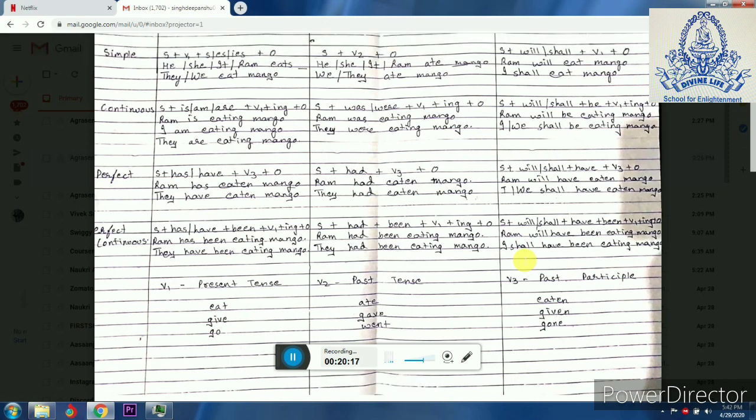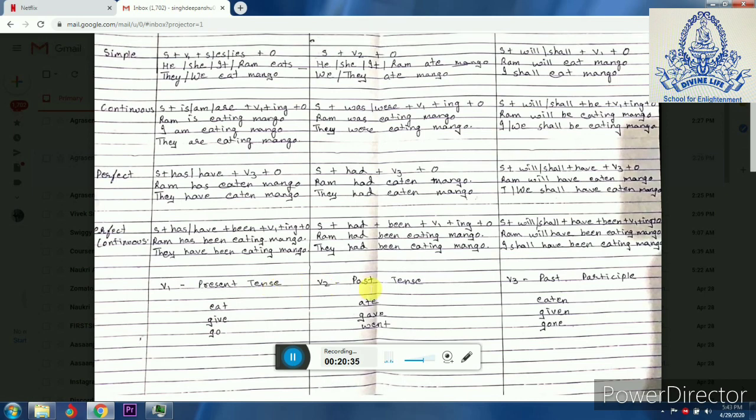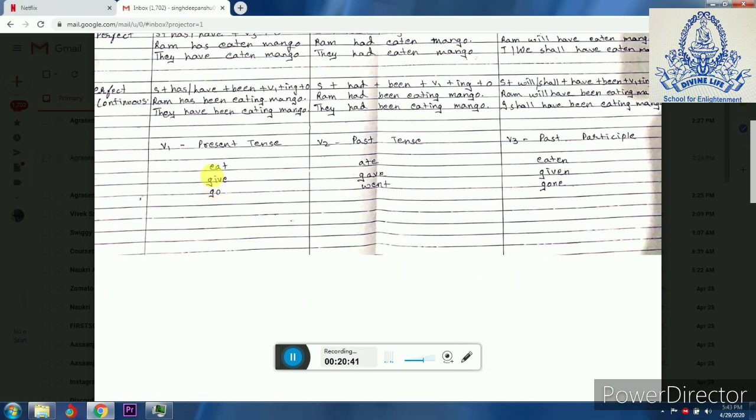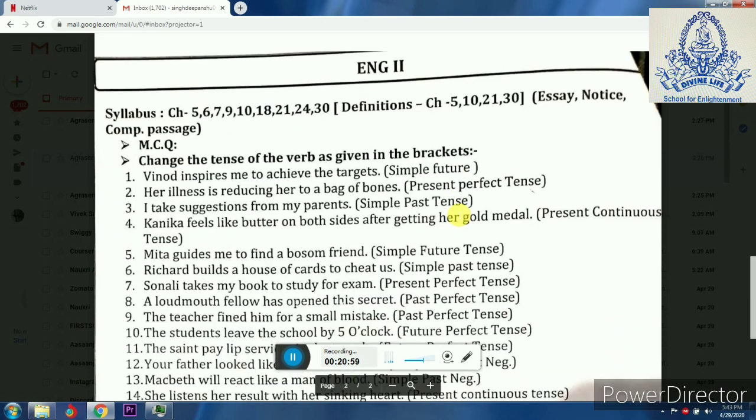There are three kinds, that is present, past, future, and there are four forms, that is simple, continuous, perfect, and perfect continuous. Now when I said V1, V2, V3, I have explained here. See, V1 means present tense, V2 means past tense, and V3 means past participle. For example, eat, past tense will be ate, and past participle will be eaten. Eat, ate, eaten. Give, gave, given. Go, went, gone. So these are the cases how you change from verb 1, verb 2 and verb 3.